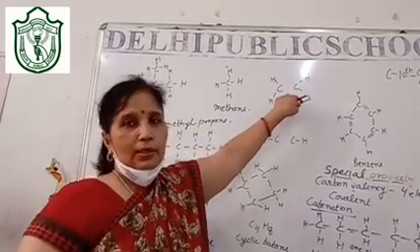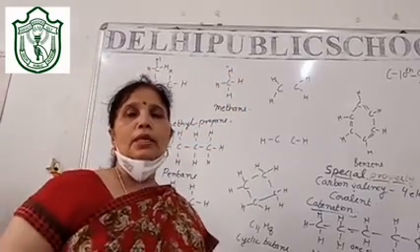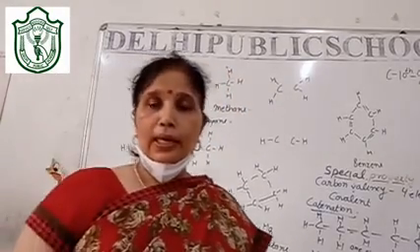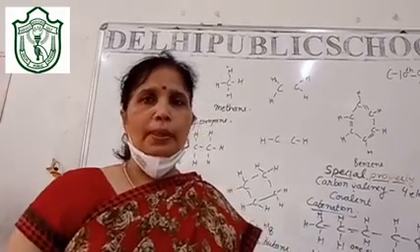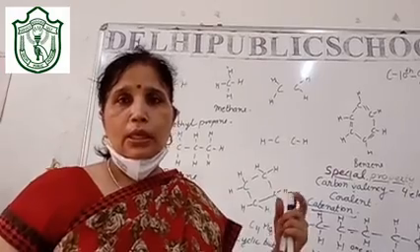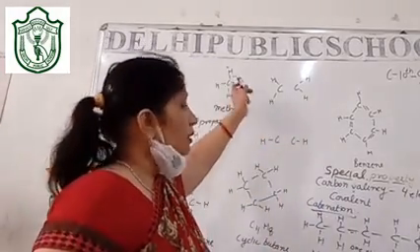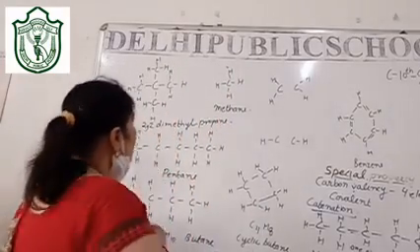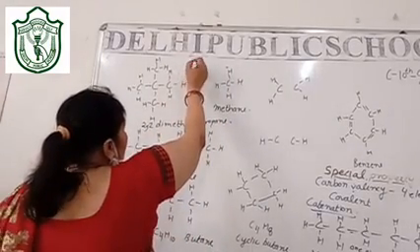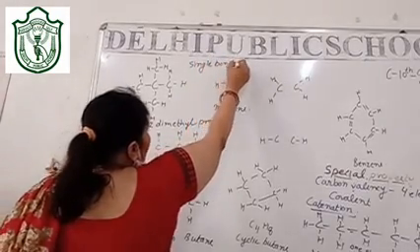Now just see here. Single bonds you already understand. And compounds with single bonds are called alkanes. We will study this in the homologous series. So see here that there are single bonds, so they are the alkanes. They form alkane.